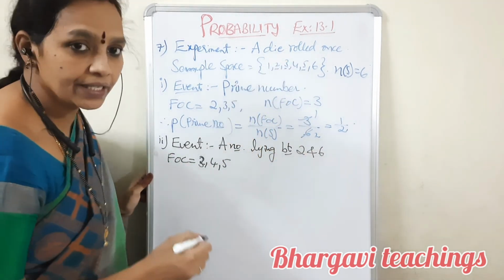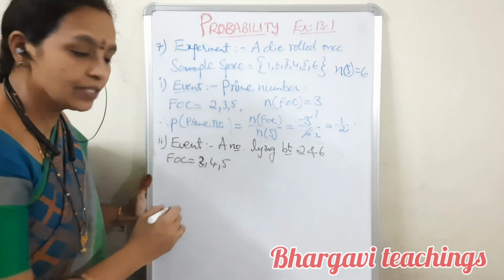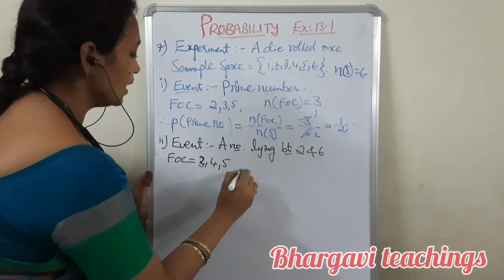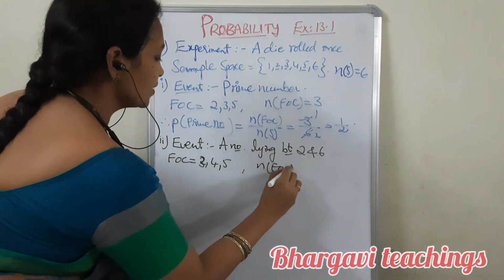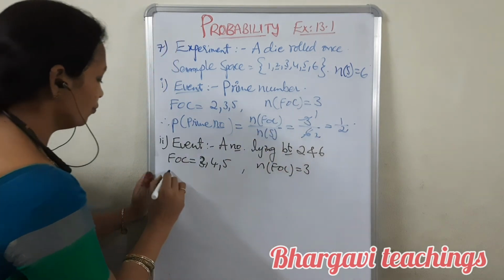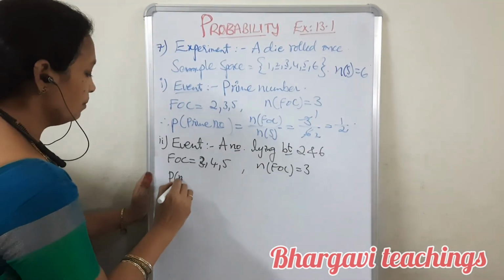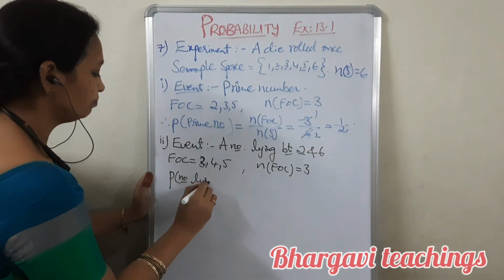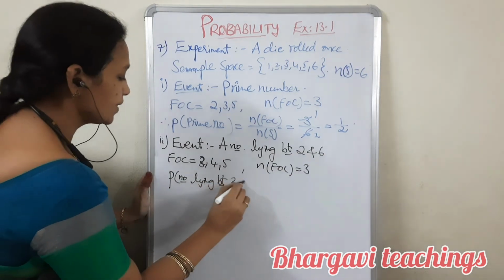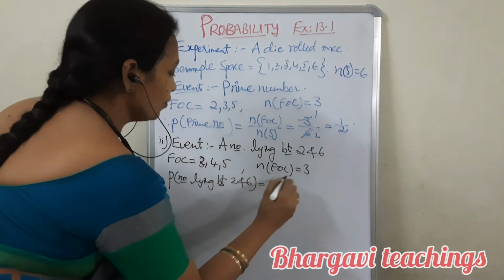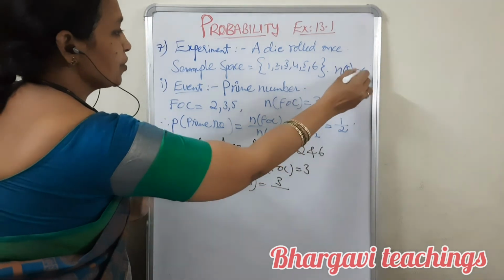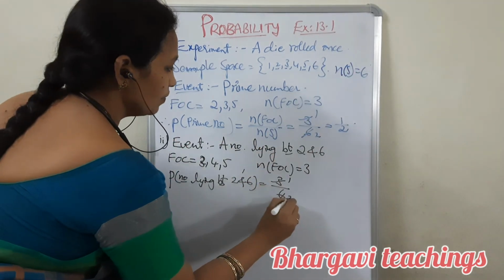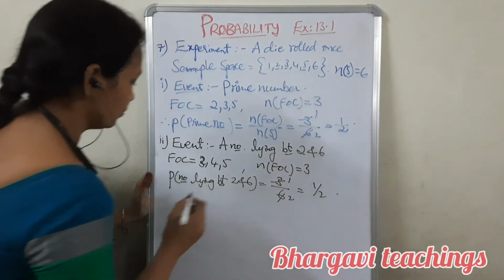So the number of favorable outcomes is 3. Therefore the probability of a number lying between 2 and 6 is favorable outcomes 3 by total possible outcomes 6. So 3 ones are 3, 3 twos are 6, so it is 1 by 2.